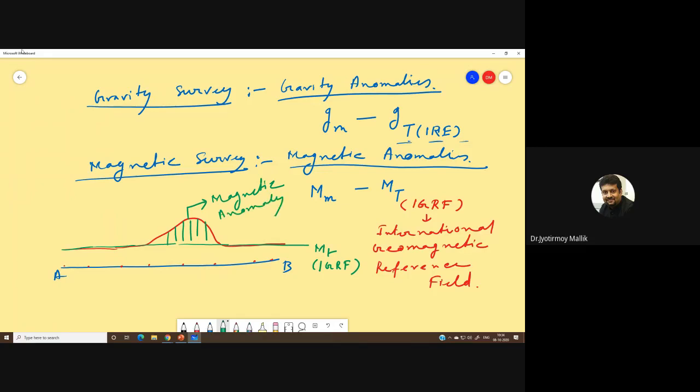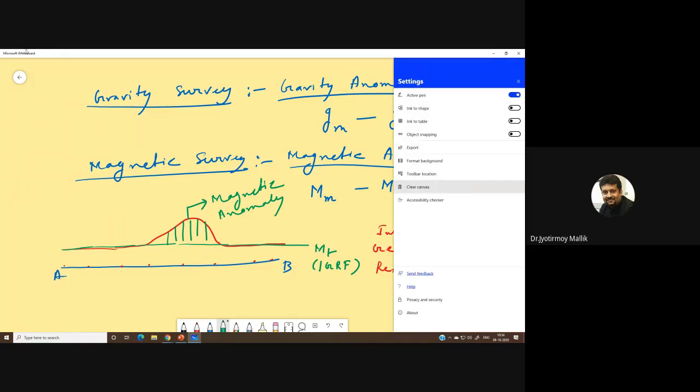We'll discuss more about magnetic anomaly in a moment, but let's see how magnetic surveys are done. I'm not spending more time explaining why this is an anomaly, because you already know how anomalies are calculated in the case of gravity. I have spent a lot of time explaining it. I hope it is clear.